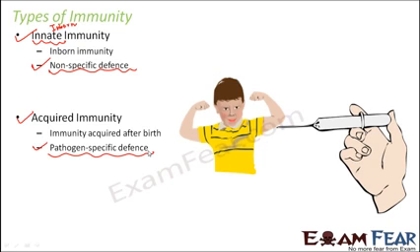So acquired immunity is always against a specific pathogen, and it is not that it can fight any type of pathogen. But in case of innate immunity, it is a non-specific defense. It is not against a specific pathogen. It can only protect the body from all common sorts of infections, but it is not very strong. It has to develop as the baby grows.